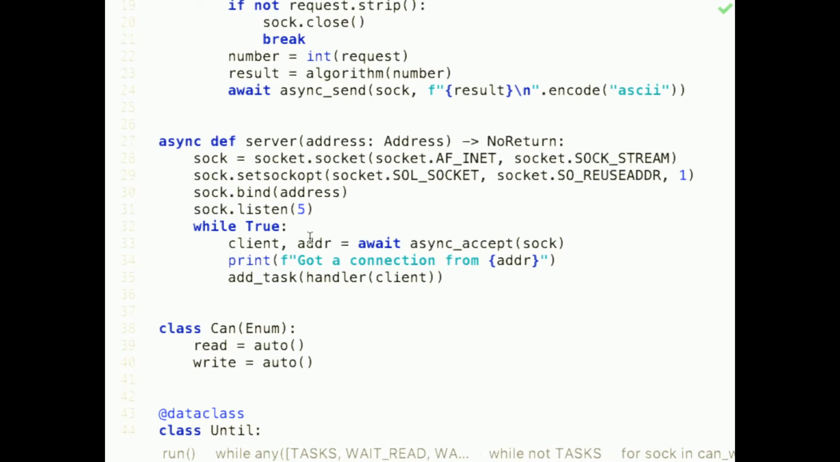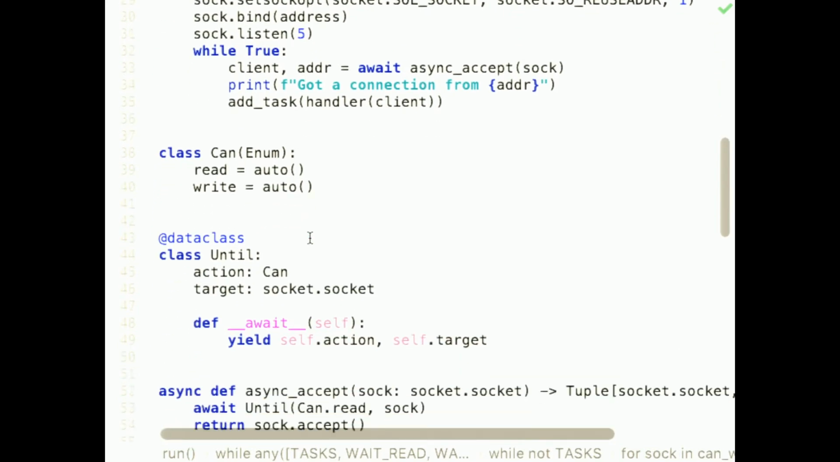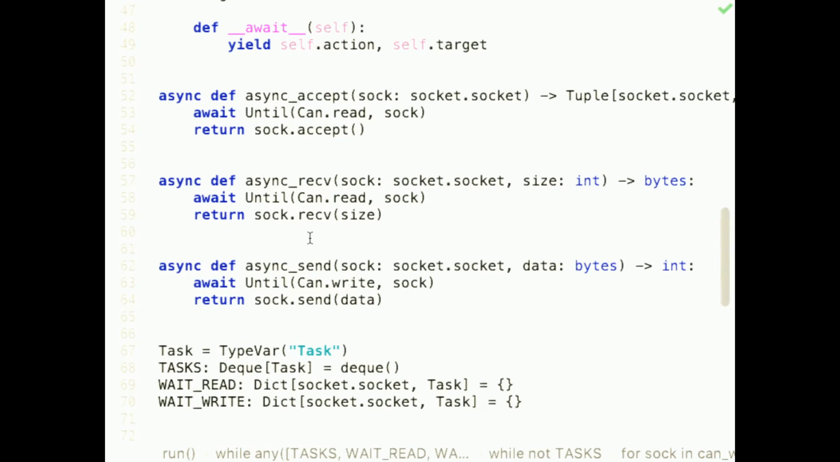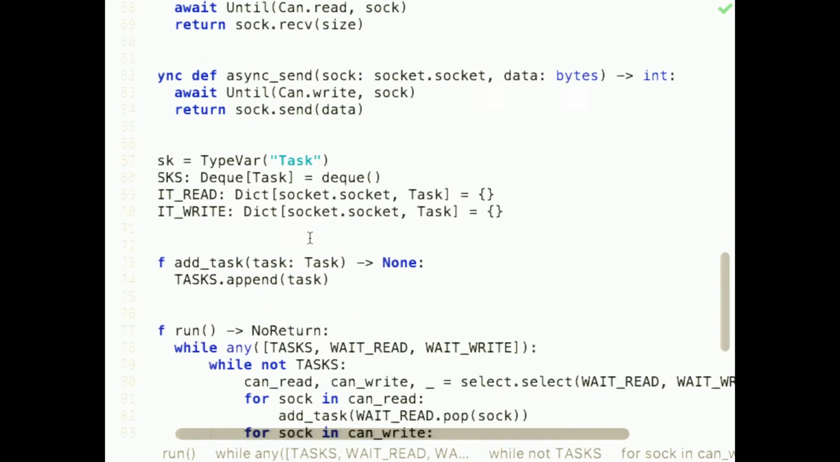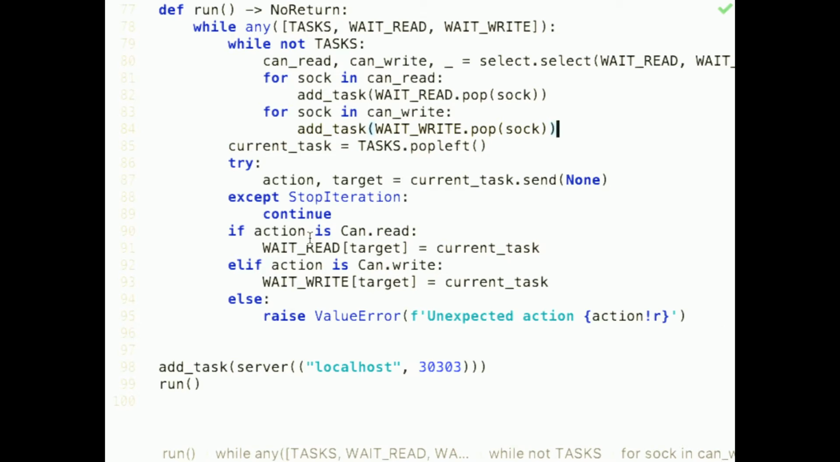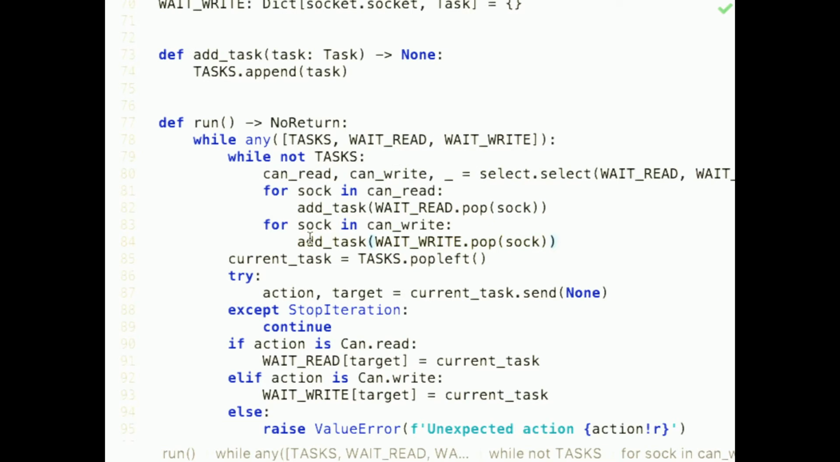So it will create a socket, we'll set some options, it will bind, it will listen, it will enter the while true loop, and call async accept with the socket. Async accept will await the until thing with the action read and the target socket, which is our server socket. So this will be the return value in our run function. So action is read, target is the server socket. It will put it in the wait read area with the server socket as the key and the server function as the task. So we loop back up.